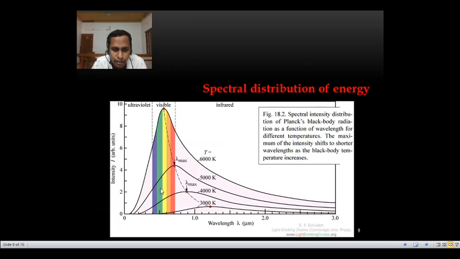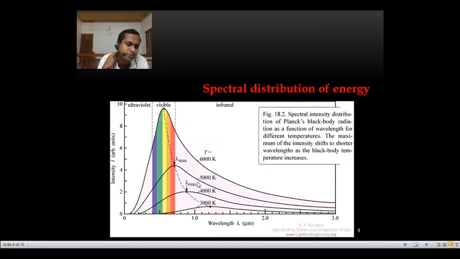Then for green the intensity is much higher. Then yellow, again much higher. Then orange, again much higher. Then red, again much higher. Then after that it decreases.